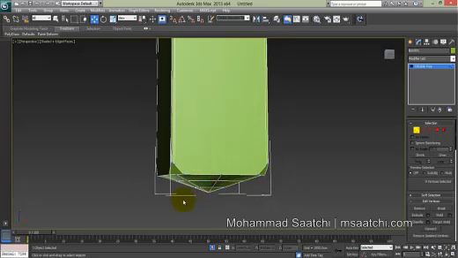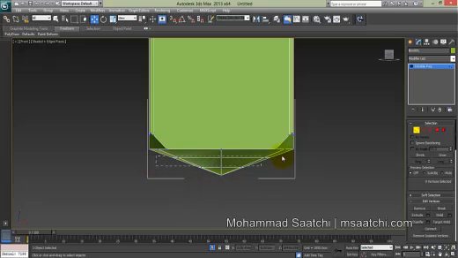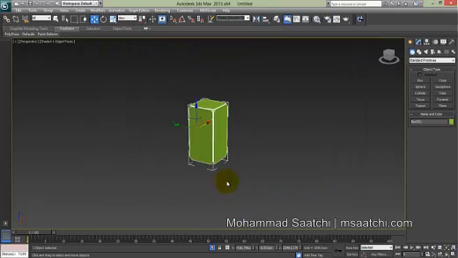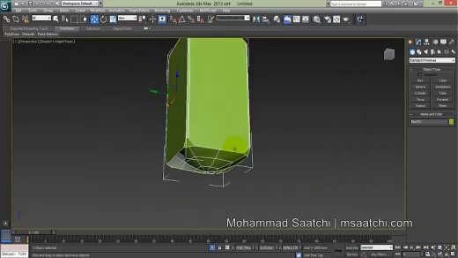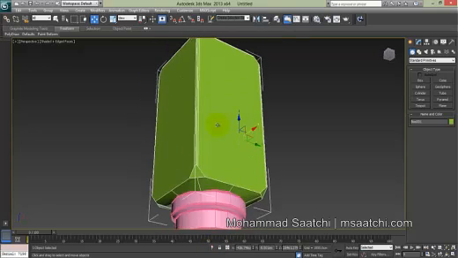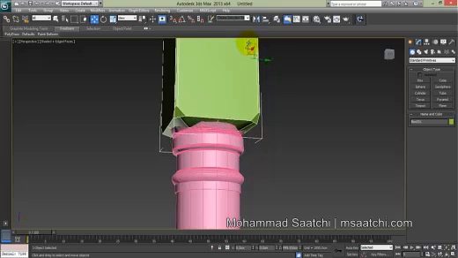Okay, good. It's good for me, and it's enough. I don't want to work more on it, and don't want to use mesh smooth, tessellate, relax, or something like that. It's enough for me. Okay, it's good.